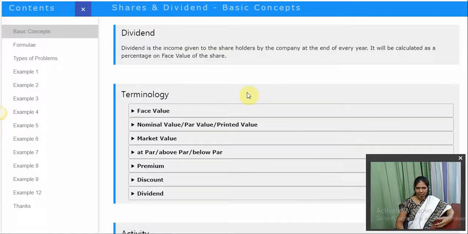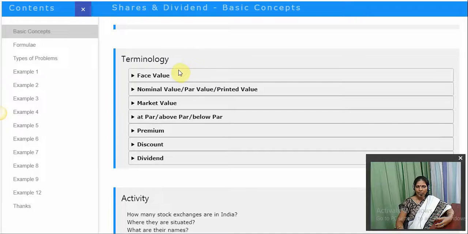Now shall we go to the next terms? These are the terms which you should know when you are doing the sums, because already you know what is the face value, but then you should be knowing this when you are doing the sums, right?